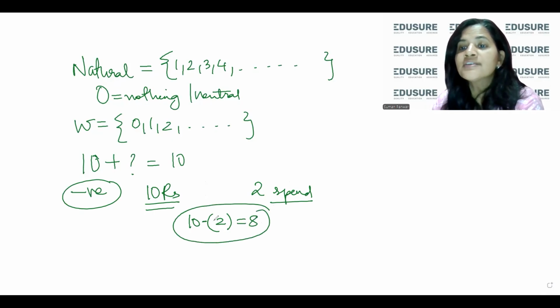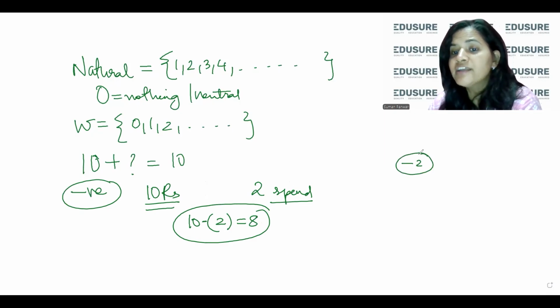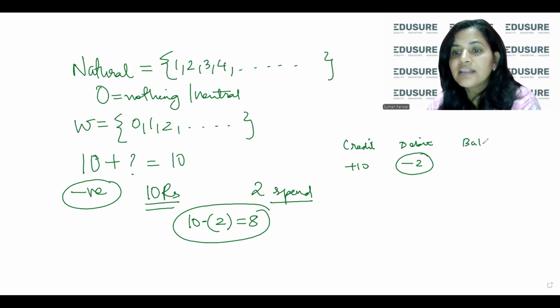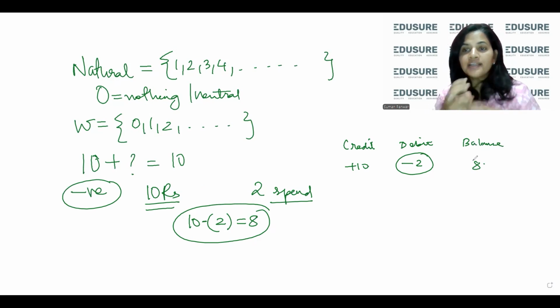Now, what is this concept of subtraction? What is this minus 2? Minus 2 is like a debit. And what was the credit? The credit was plus 10. So what is the balance? The balance is 8. If you understand it like this, if I'm earning, it is plus, and if I'm spending, it is minus.